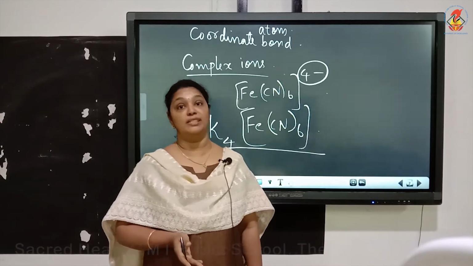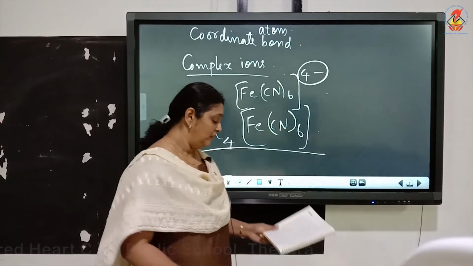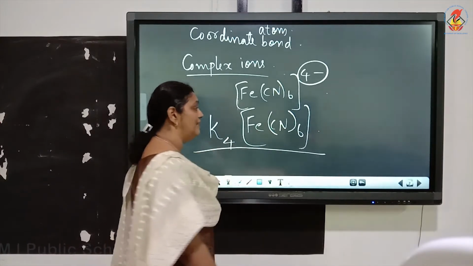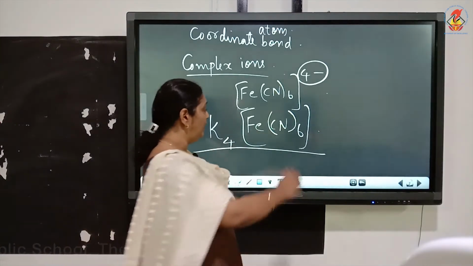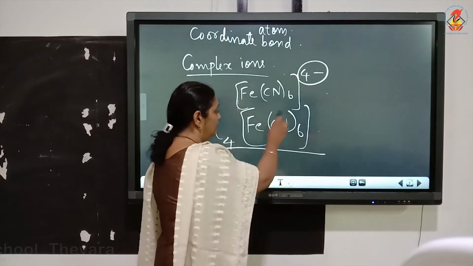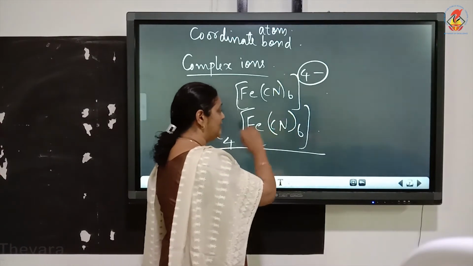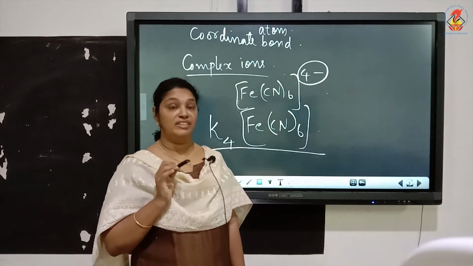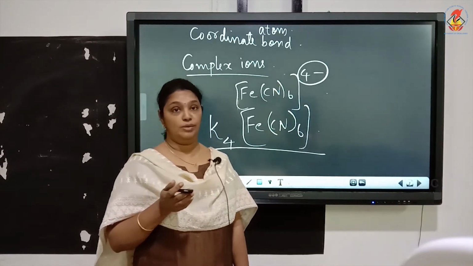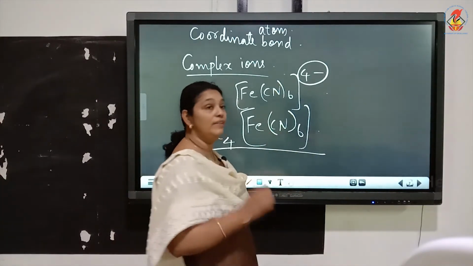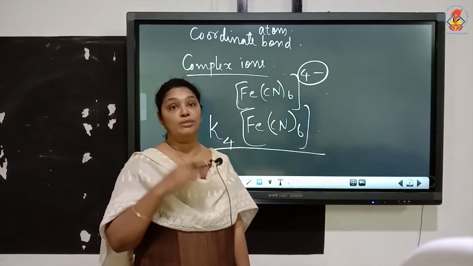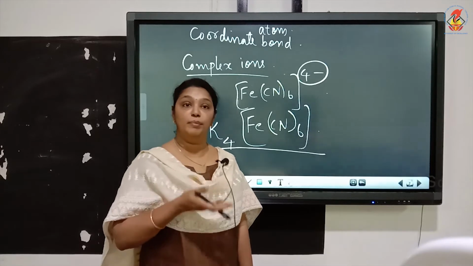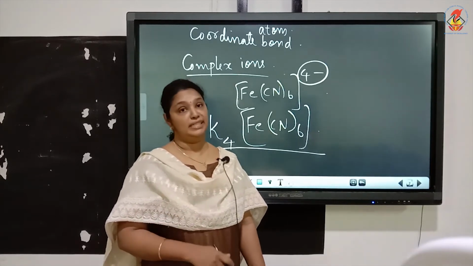So, that is a coordination compound. Now, here you can see in this example K4[Fe(CN)6], we have the cyanide ion linked to the central metal atom iron. So, in this case it is not a neutral molecule, we have an ion. Usually anions are taken to form the coordinate bond with the central metal atom.